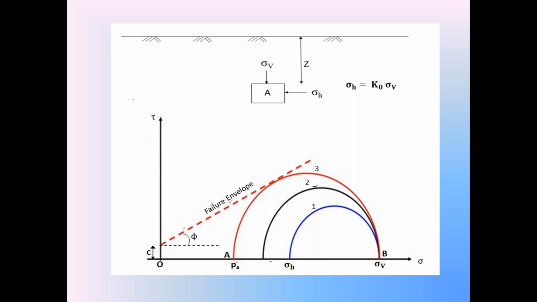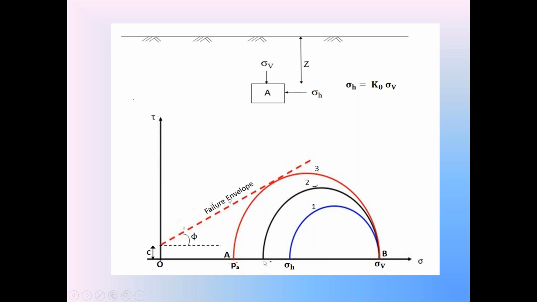But if the active condition continues, the sigma H stress further decreases. The sigma H stress, look at this second Mohr stress circle. If that active condition again continues, again that sigma H from this second Mohr stress circle starts decreasing. It is moving towards the horizon. From the second Mohr stress circle, if the active condition in the backfill continues, again the sigma H from the second Mohr stress circle decreases.